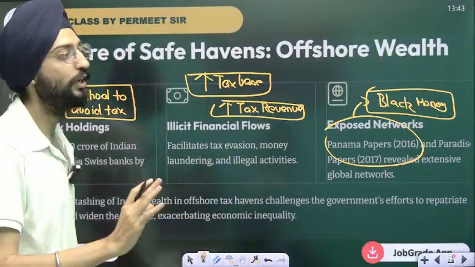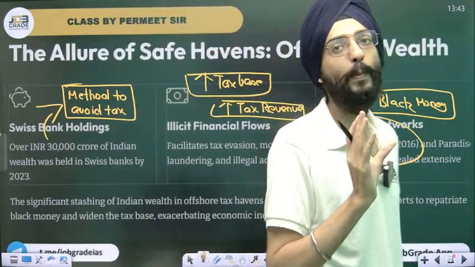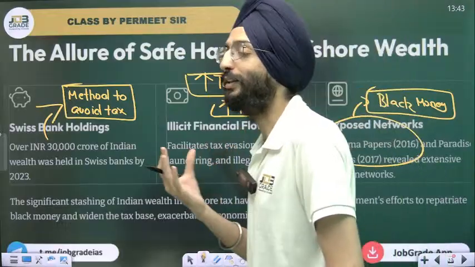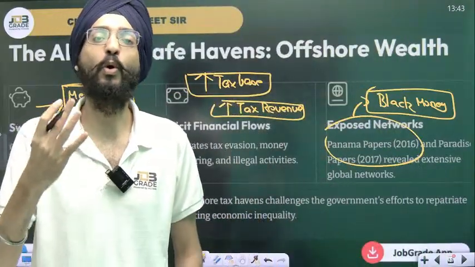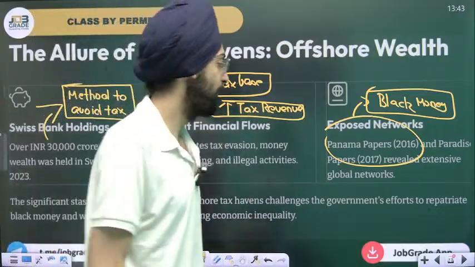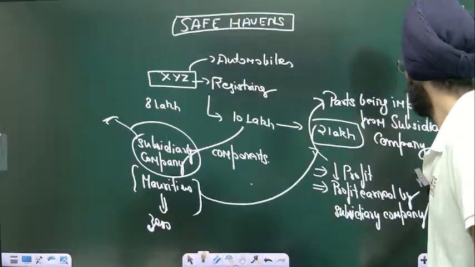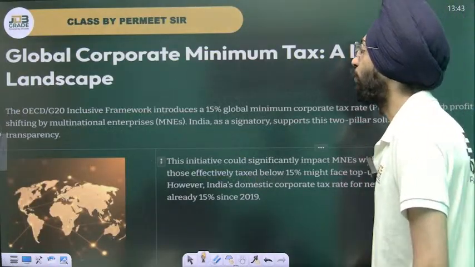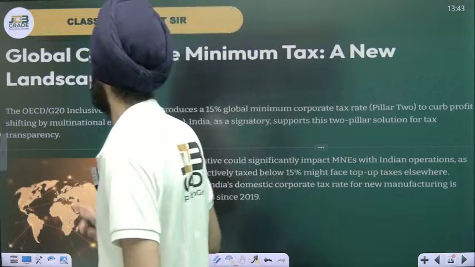What's the concept of safe haven? What's the concept of global corporate minimum tax? How did governments come out with a solution to avoid the tax evasion carried out by multinational corporations? Okay, let's go on to the next slide. That's a system called Global Corporate Minimum Tax, a new landscape.